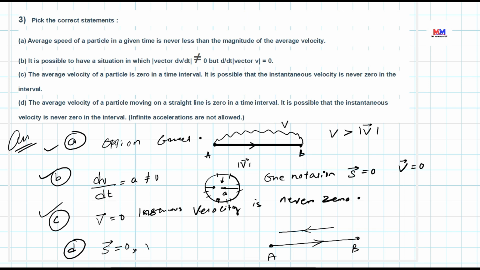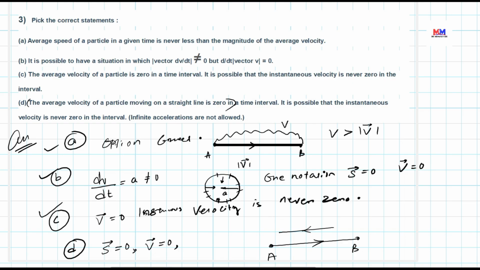As displacement is 0, velocity is also 0. As velocity is 0, yes, the first part is satisfied. Average velocity of the particle moving along a straight line is 0 in a time interval.